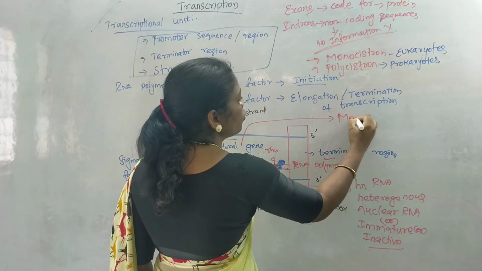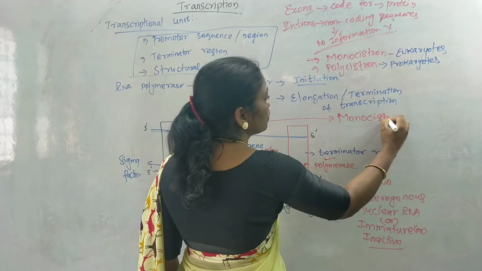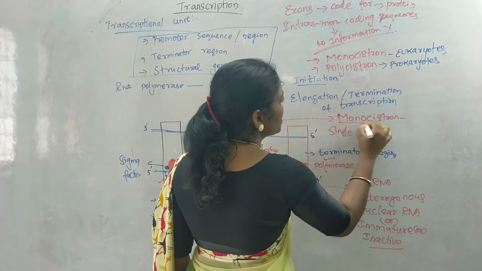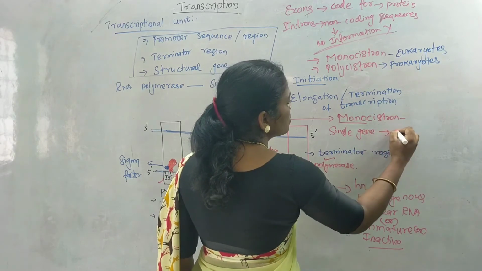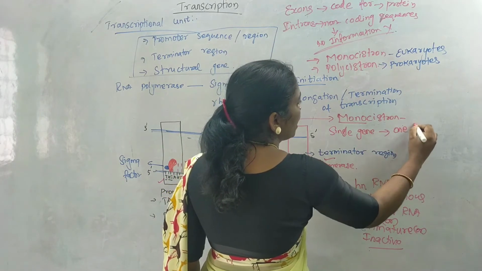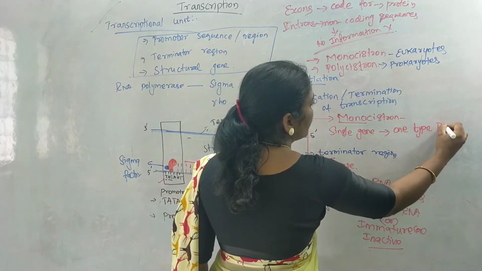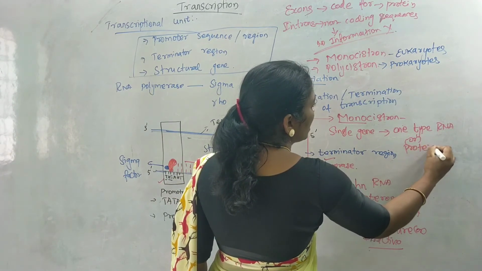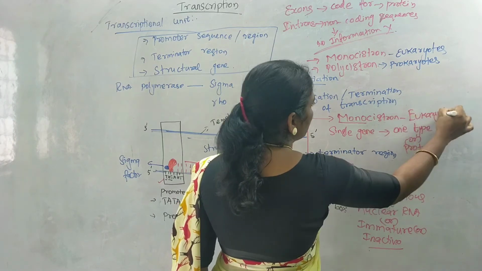If it is monocistron, a single gene produces, mono means one. So a single gene produces one type of RNA or protein. It will produce one type of RNA or protein. It happens in case of eukaryotes.